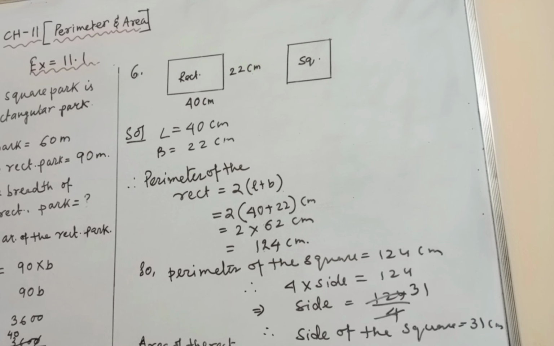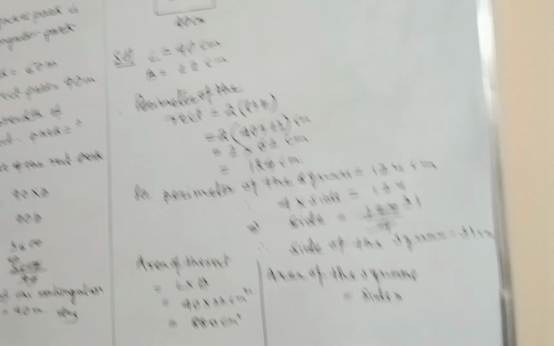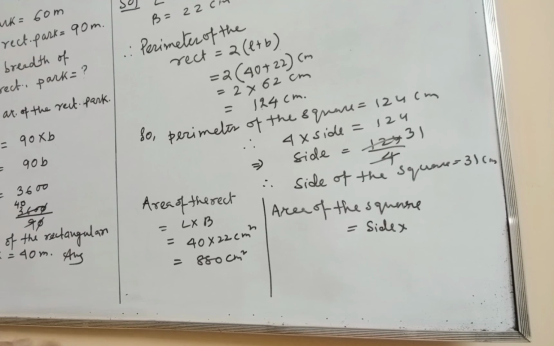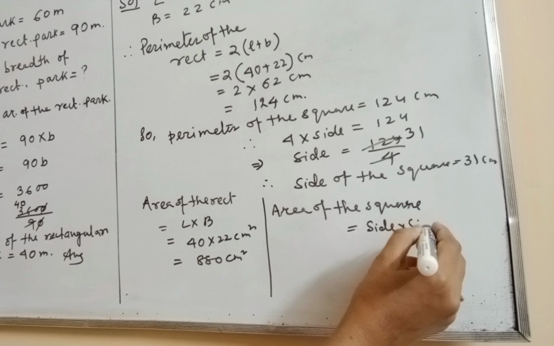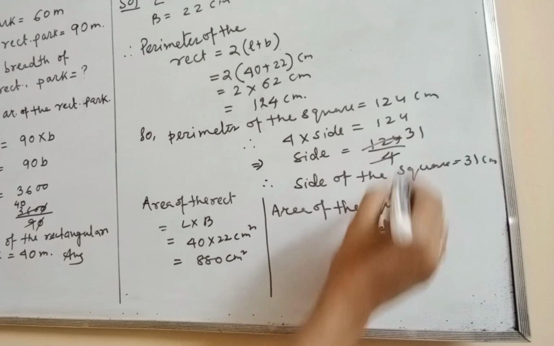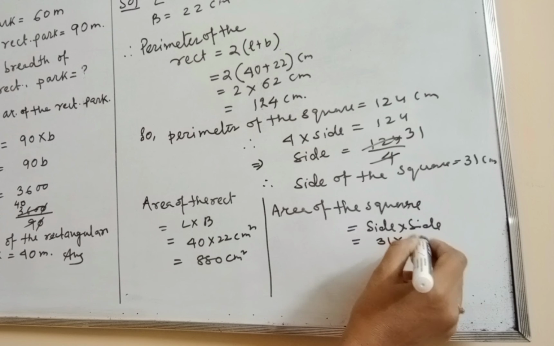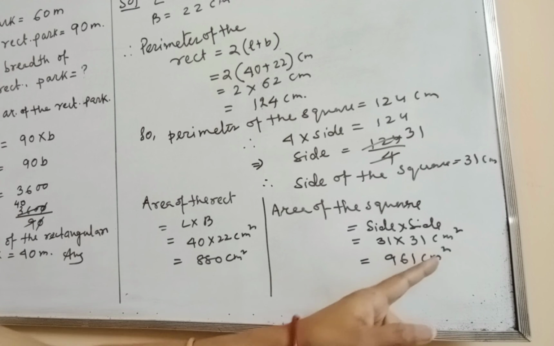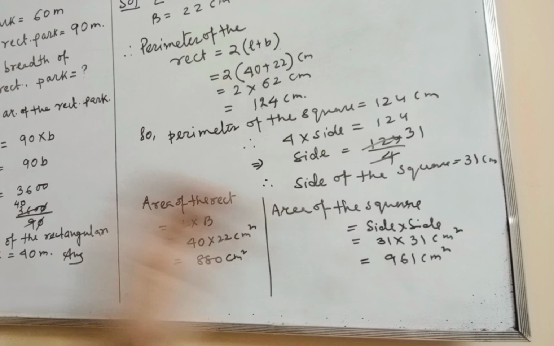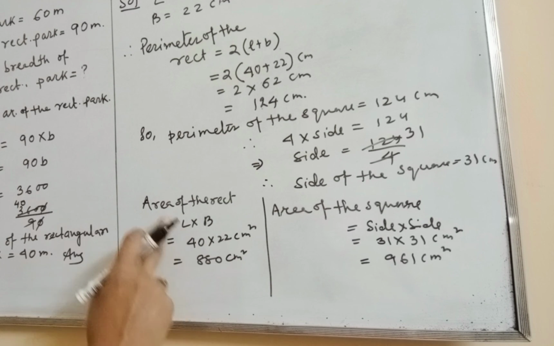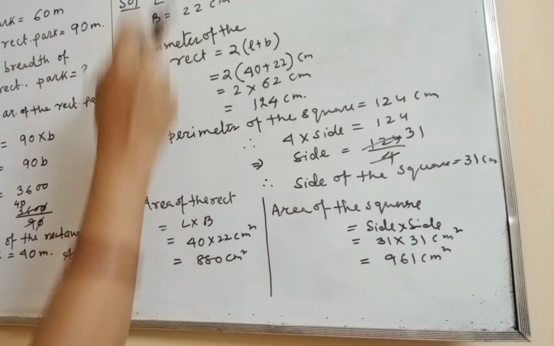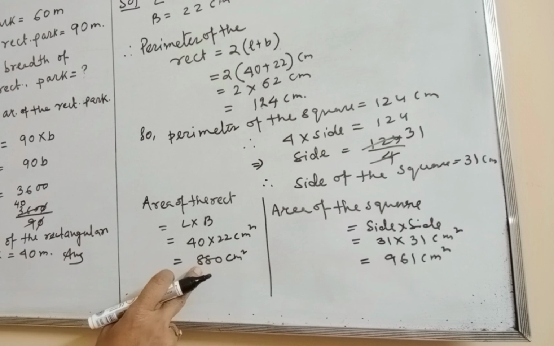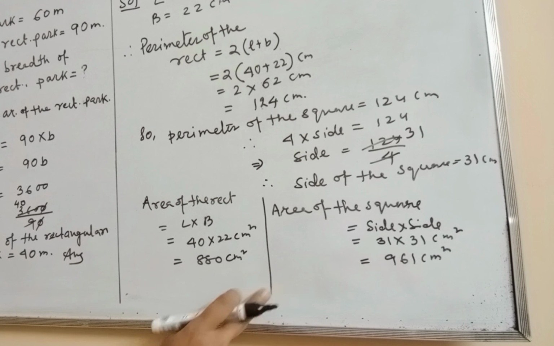And the area of the square is equal to side into side, that is, side is here 31 into 31 centimeter square. Multiply 31 into 31, that is 961 centimeter square. Do the rough work on the right side of your copy. So it is very clear which area is more, which shape encloses more area. It is 880 centimeter square and it is 961 centimeter square.